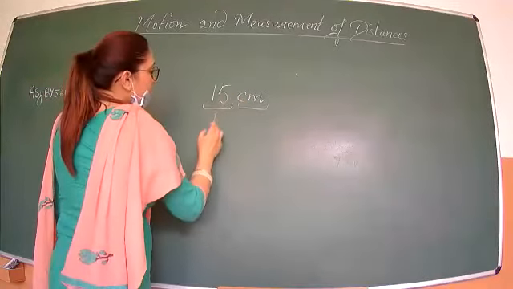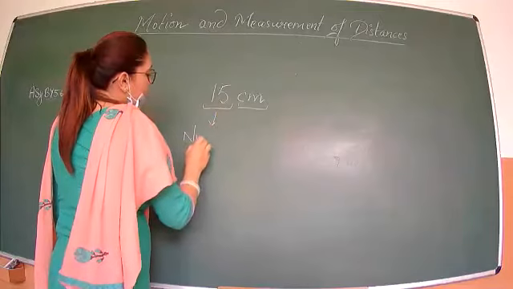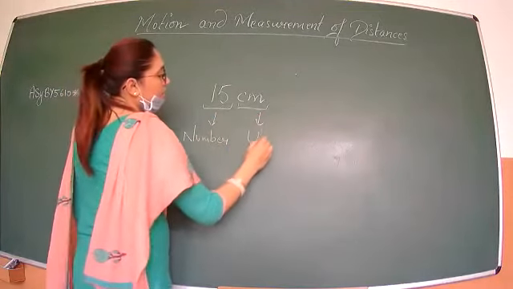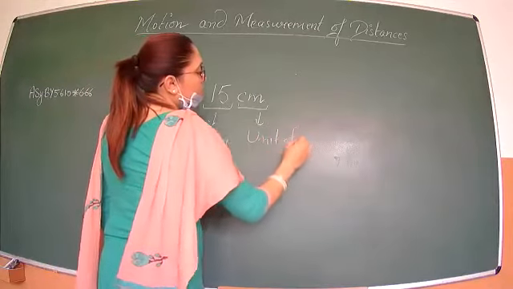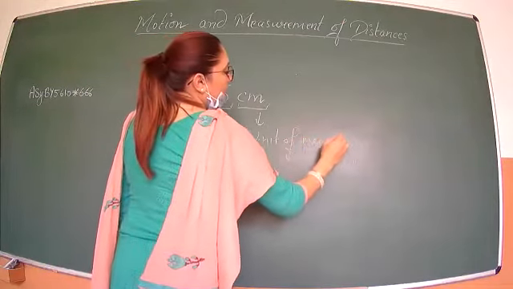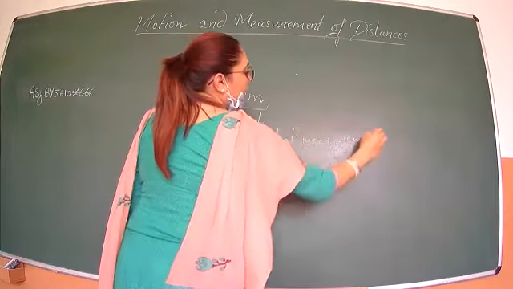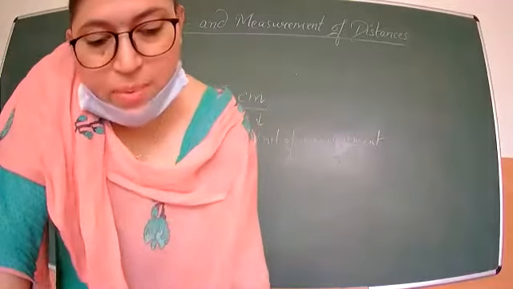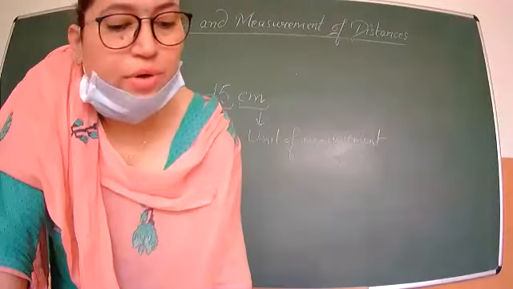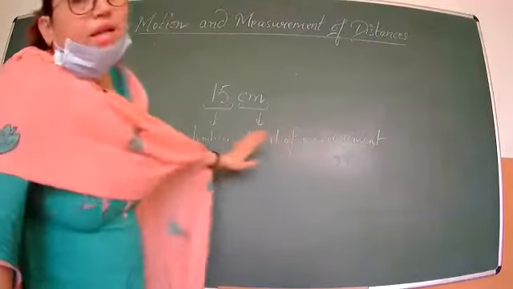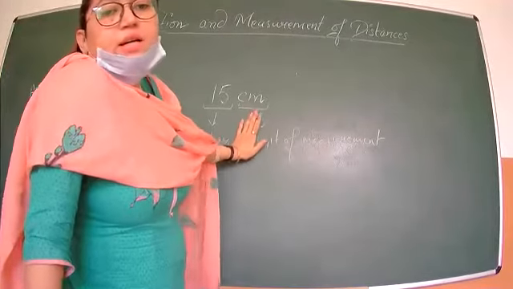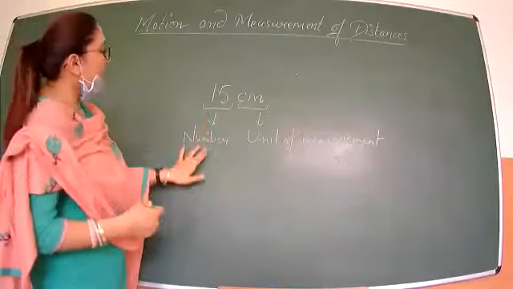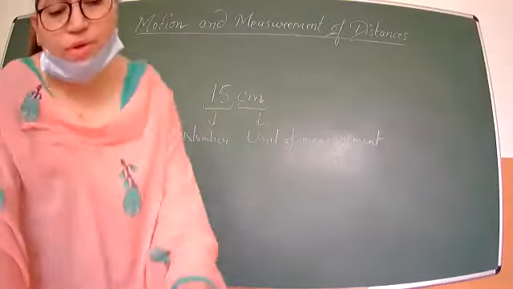So this 15 is what? 15 is a number and centimeter is the unit of measurement. So whenever we measure anything, we always write the unit with it, that we are measuring in what unit. So it has one number and one unit of measurement.